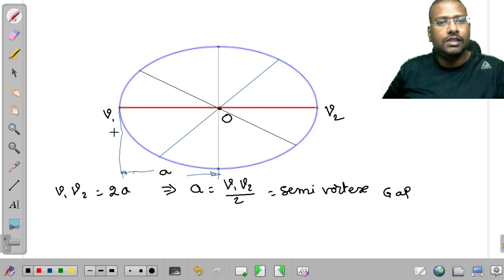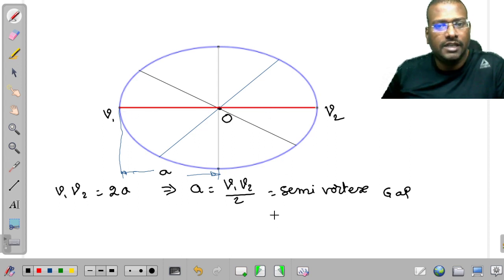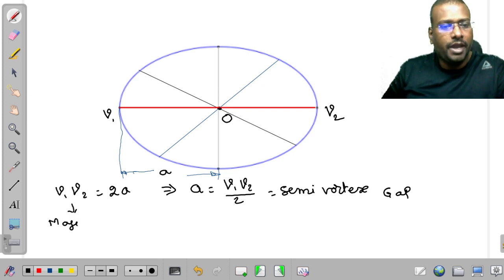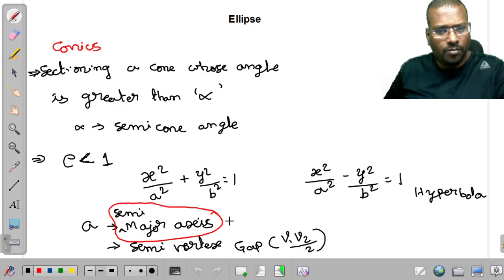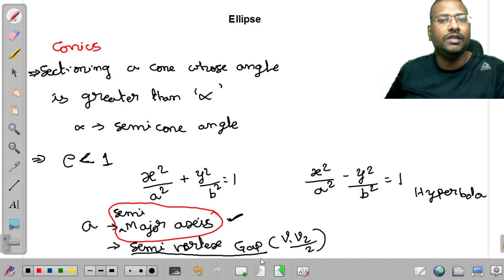So here this semi-vertex gap, because this gap is going to be maximum in its length, that is why V1, V2 in this case is considered as a major axis. So if anybody asks what is A, I will accept major axis length is correct. I'm going to accept it. But the original statement will be A is going to be semi-vertex gap is the correct statement for this.